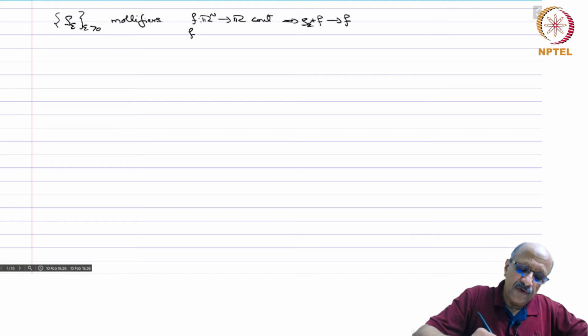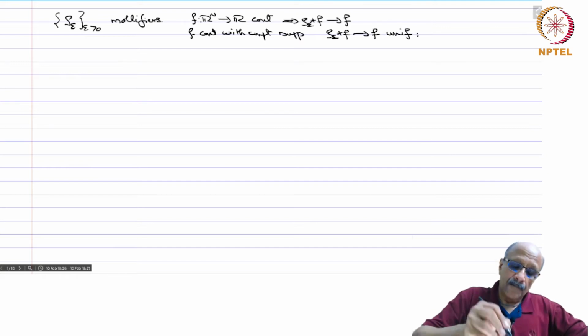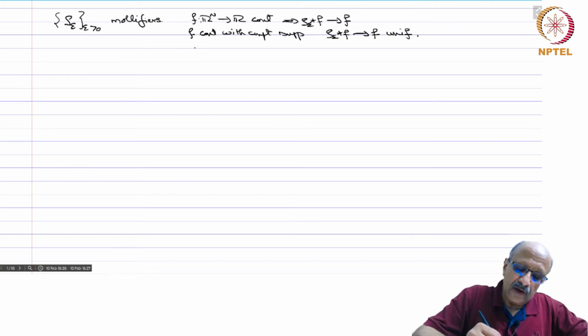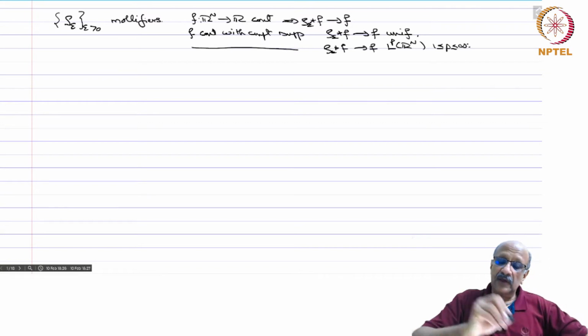And if f is continuous with compact support, then rho epsilon star f converges to f uniformly. Finally, we also saw that if f is continuous with compact support, then rho epsilon star f converges to f in LP of Rn, 1 less than or equal to p less than or equal to infinity.